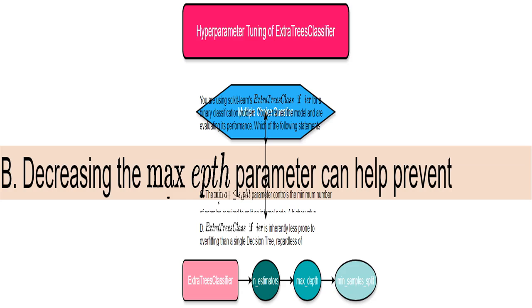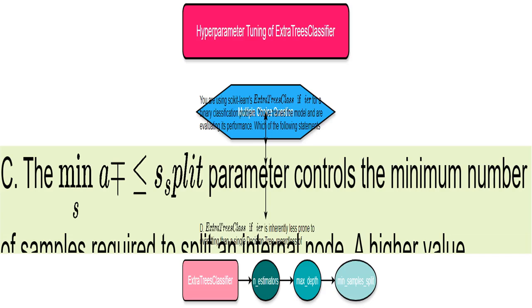for better predictions. Lowering the max_depth parameter simplifies the decision trees, making them less prone to overfitting. It's like pruning a tree to make it more manageable and robust. I'll explain what's happening inside the tree building process. The min_samples_split parameter determines how many data points are needed to create a new branch in the tree. A higher value creates simpler trees, reducing complexity and the risk of overfitting.